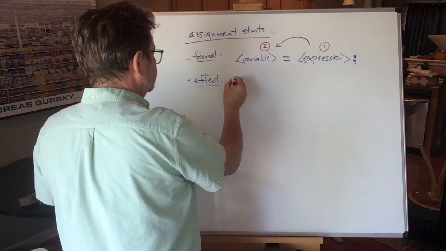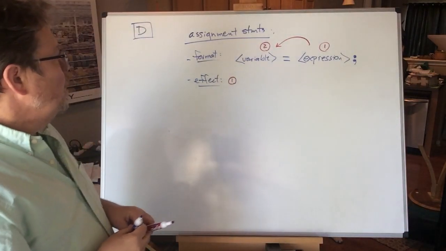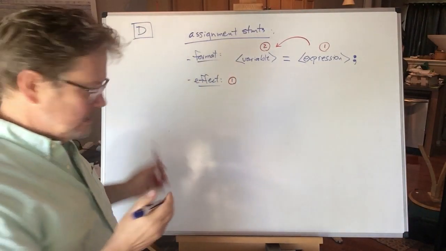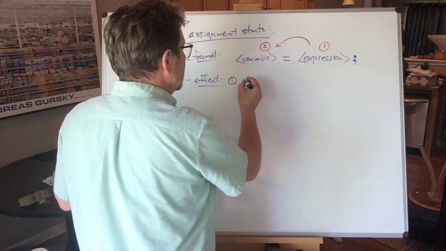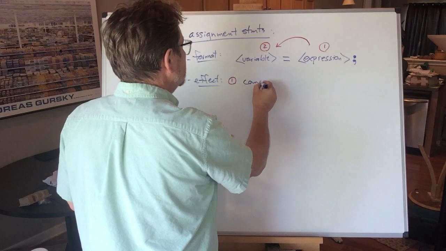Part 1. What happens when we hit this assignment statement? The computer, we know it's the CPU, the thinking part of the computer, but I'll pretend like we're not that smart.